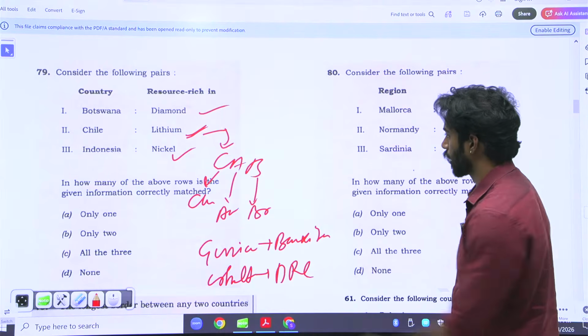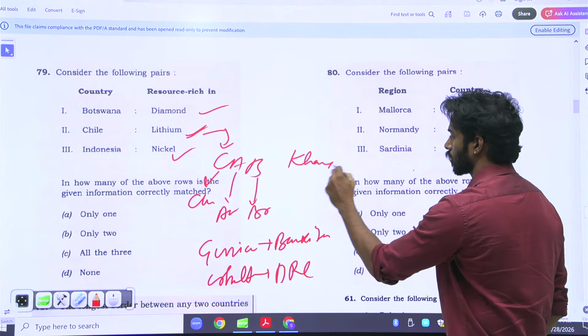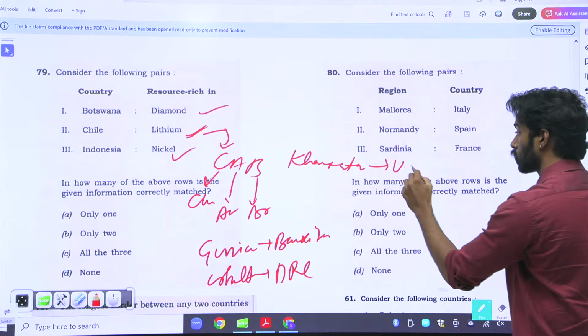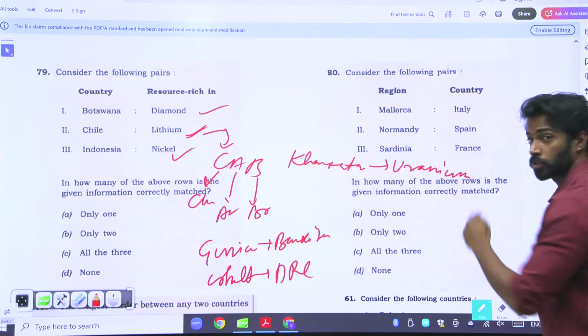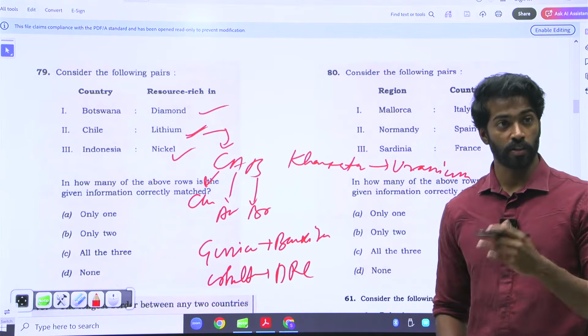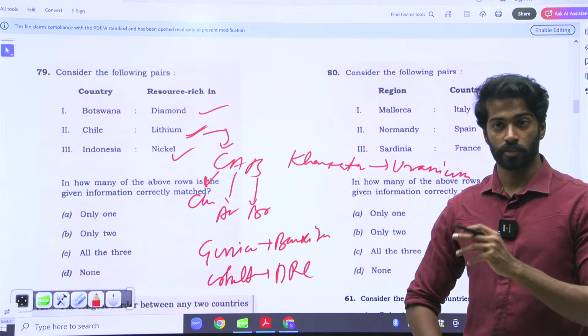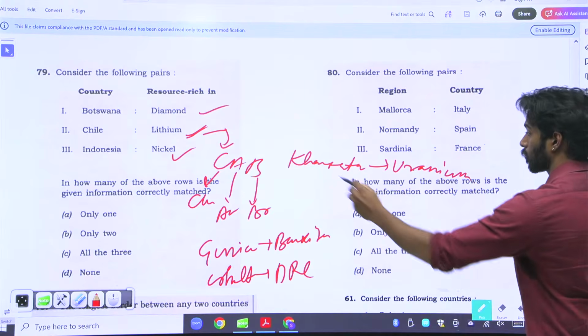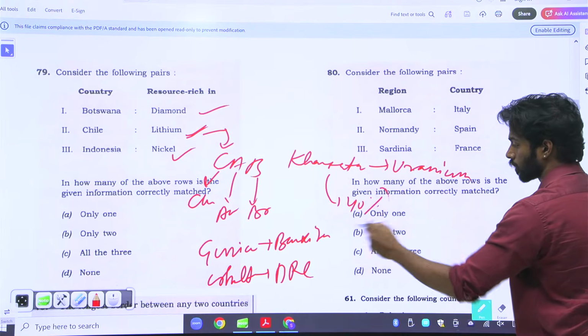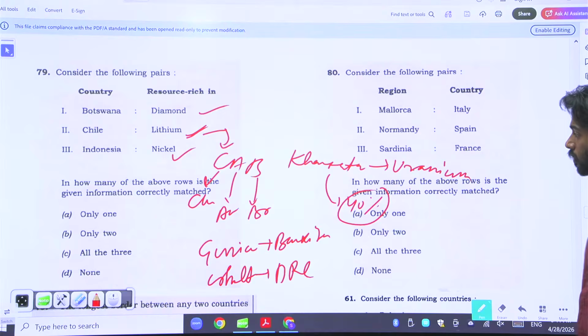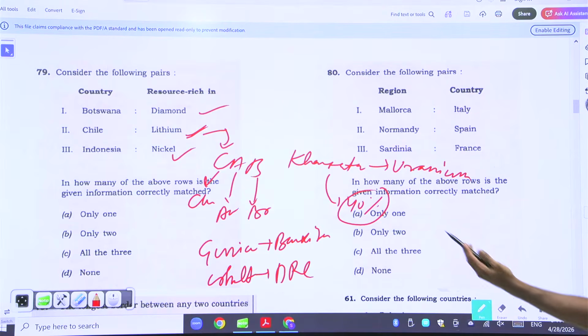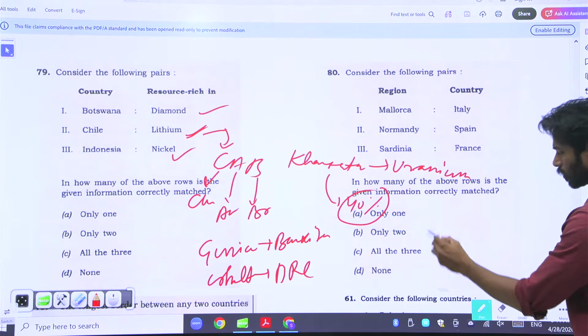Keep this in mind. And when it comes to Kazakhstan, it is uranium, because uranium is actually important now. UPSC might ask a question on uranium. Kazakhstan is the number one producer of uranium, producing nearly 40% of global uranium. So Botswana in diamond, Chile in lithium, Indonesia in nickel, Guinea in bauxite, cobalt in Democratic Republic of Congo, Kazakhstan in uranium, and Australia also bauxite.